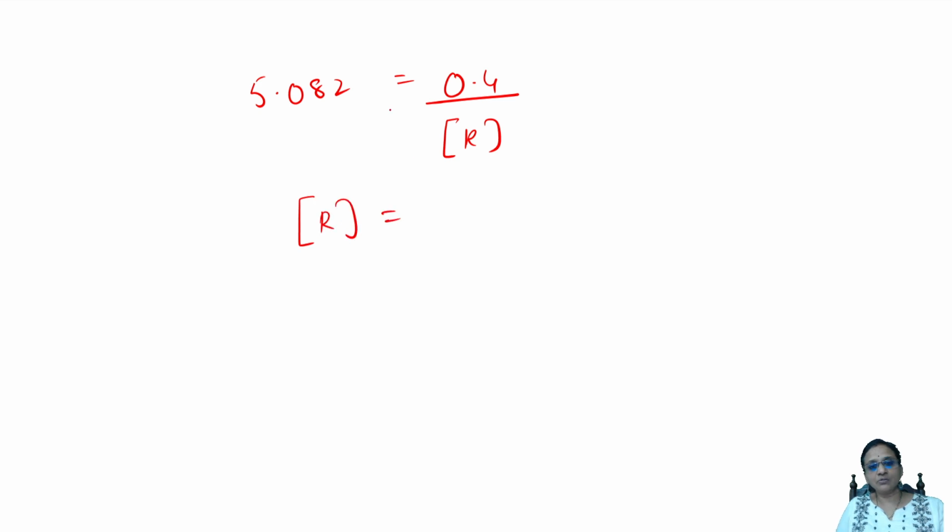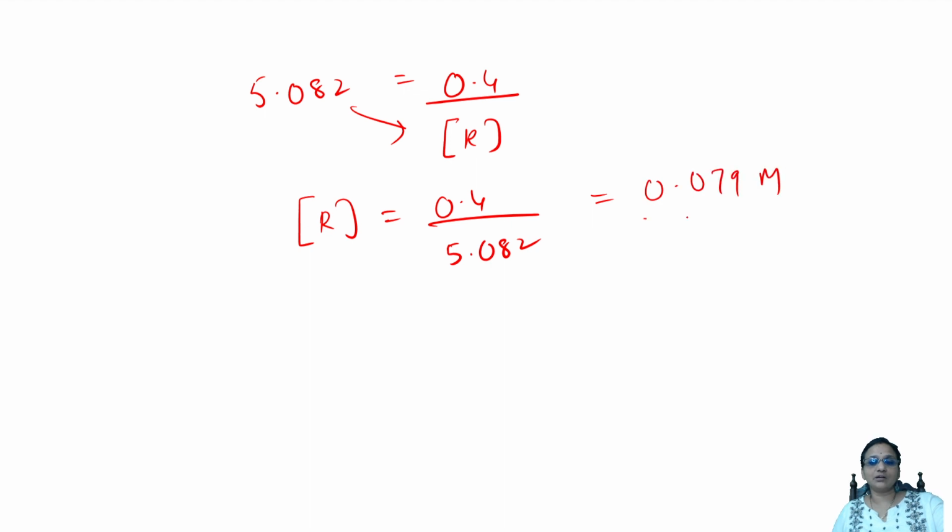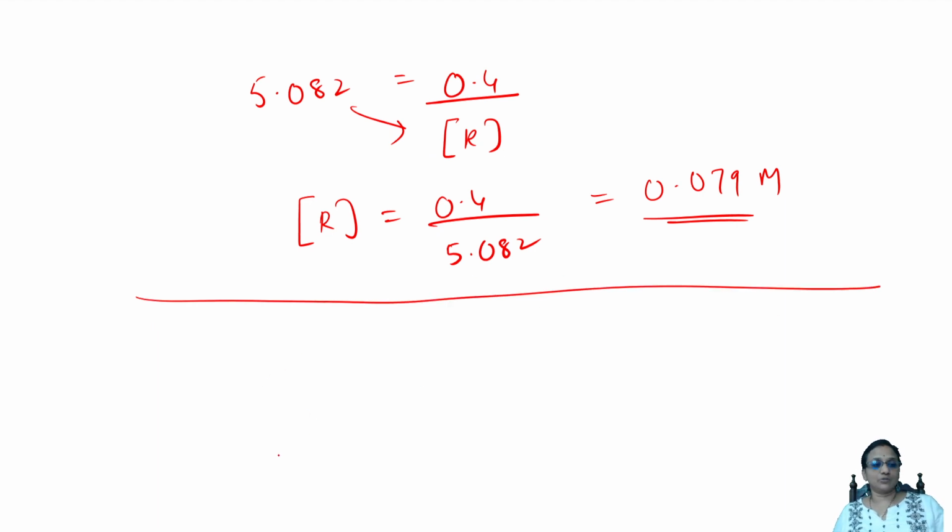R is equal to, cross multiply, 0.4 by 5.082. So you are now finding the R value, which you'll get around 0.079. So basically, not the initial rate. They asked me to find at T equal to 100 also. Now initial rate, what happens? I'm going to calculate the initial rate of the reaction when the concentration becomes equal to this.